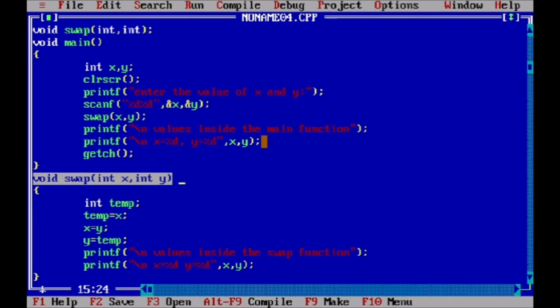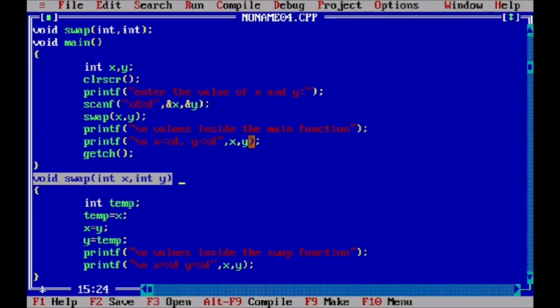But now there is no change in this value because it is a copy of the variable, not the actual variable. So here the values of x and y will not swap. It is like if you have one file, you create a copy of that file, and you change the copy. So the changes will remain only in that copy of the file, not the original file.